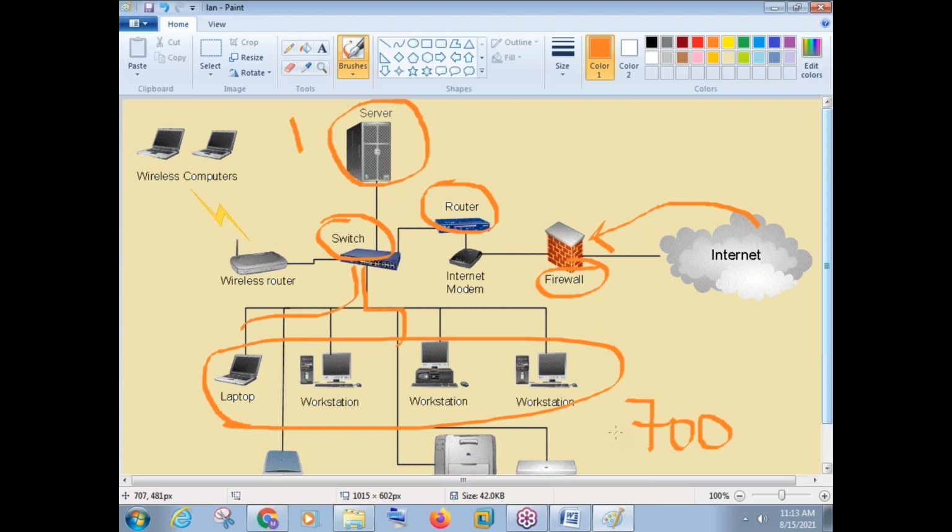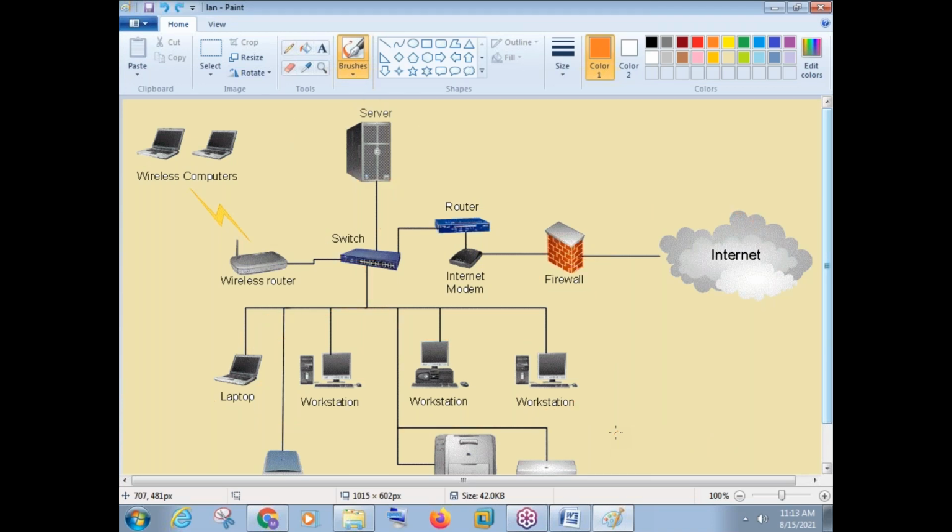The next thing we need to understand here is how the devices are connected with each other. Connecting devices is a very, very simple and easy task. It's not a big deal. Connecting a computer to the server and server to the switch, switch to the router, router to the firewall. It is a very simple way of connections.